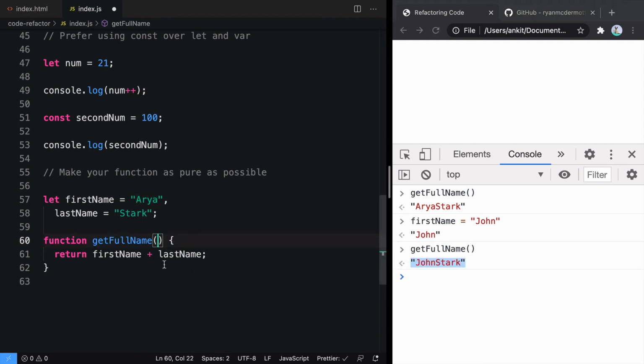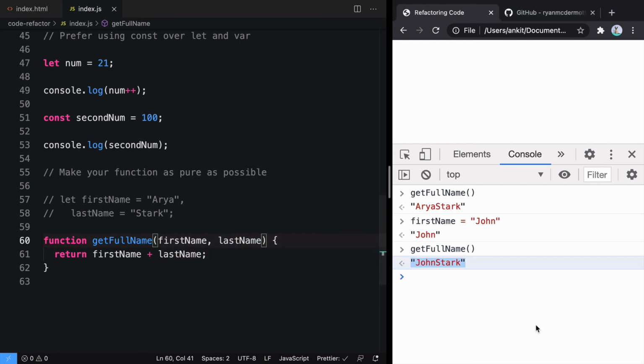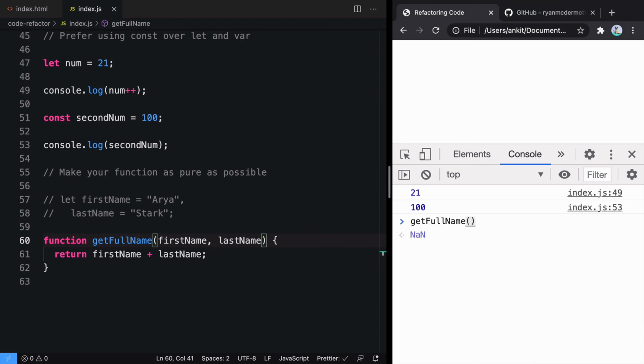The way to make this pure is by accepting whatever variables it is acting on. So here we need two variables. Instead of having them in the global scope, why not have them as arguments? So firstName and lastName. Now if we go ahead and perform the same thing, calling with firstName only, it will return NaN. We change firstName and call it again. It will return NaN again.